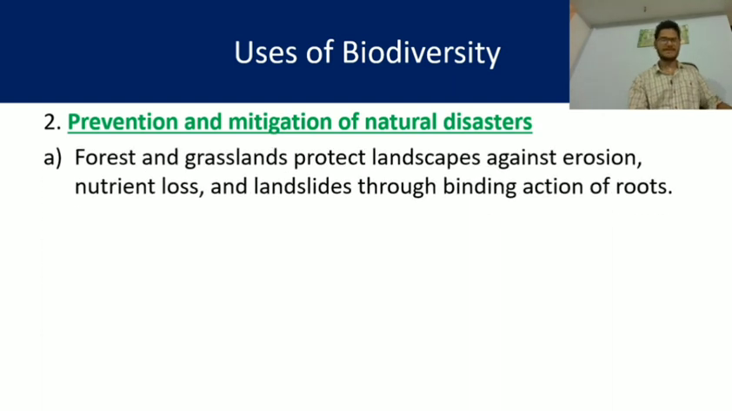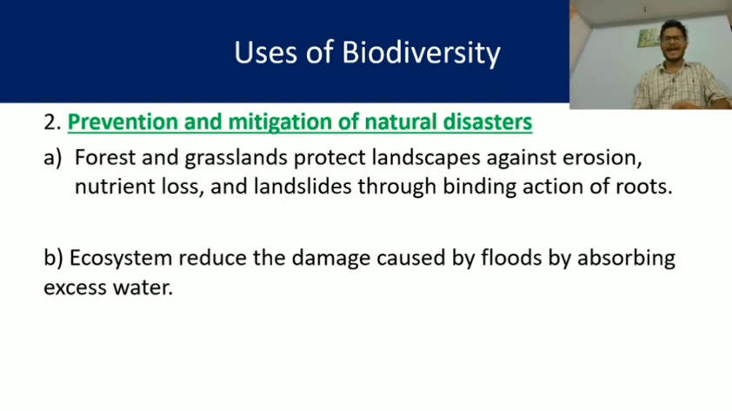So, what are the points? Forests and grasslands protect the landscape against erosion. Yes, they prevent soil erosion because the roots bind the soil and do not allow it to flow out by different agents like wind or rainwater. Next, nutrient loss and landslides through the binding action of roots. Yes, the binding action of roots also prevents landslides because the roots hold the soil tightly.